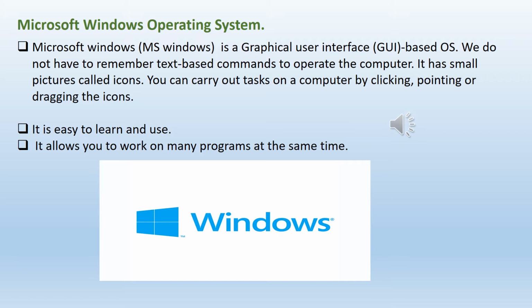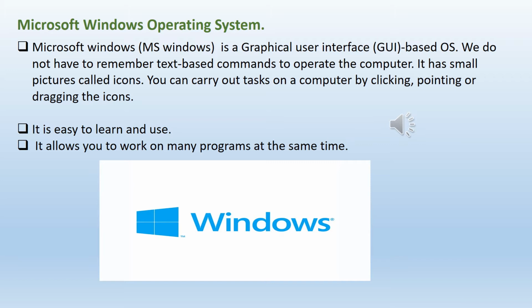Microsoft Windows operating system. Microsoft Windows or MS Windows is a graphical user interface based OS. Graphical user interface means, children, you can interact with the computer by using the OS, that means operating system.